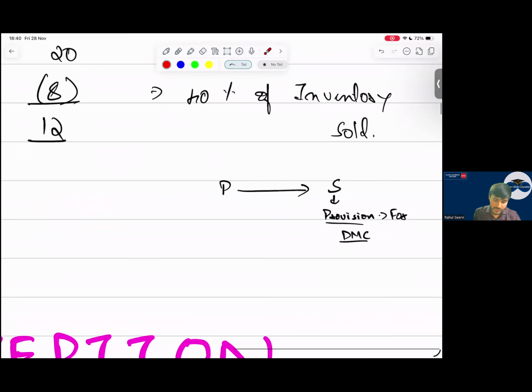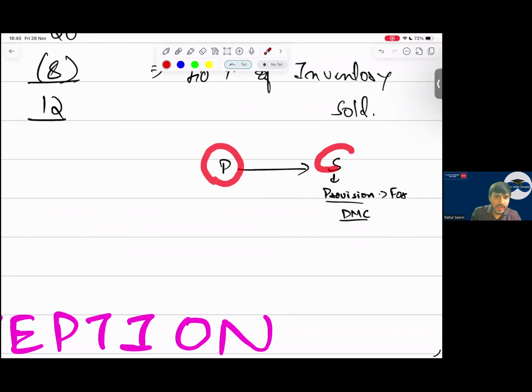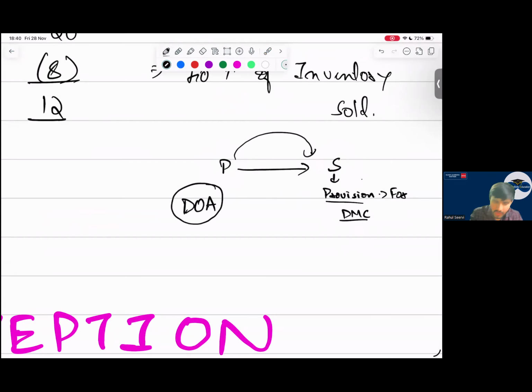Now see everyone, P company and S company. S company did not record a provision for dismantling cost. But we are doing consolidation today on the date of acquisition. Now you tell me, when I purchase this company, should I record this provision or not? I am purchasing your company.